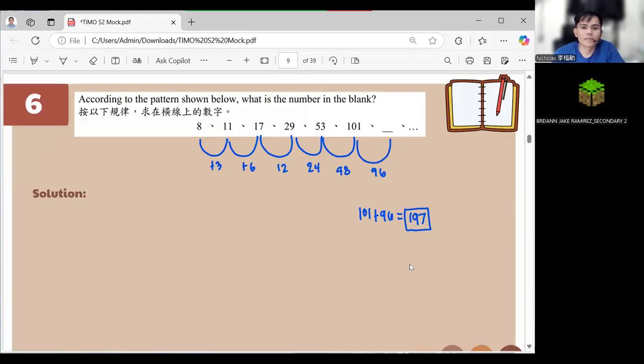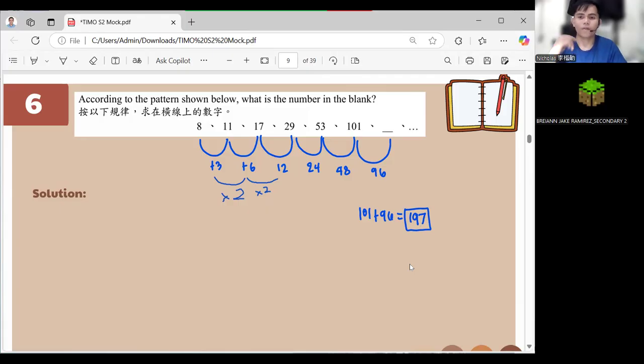Why did you suddenly add 96? Because the pattern there, look at 8 to 11, you added 3. 11 to 17, you added 6. 17 to 29, you added 12. 29 to 53, we added 24. 53 to 101, we added 48. What's the pattern with the numbers that we added? 3, 6, 12, 24, 48, then 96. Okay? So 96 is the one that we are gonna add with 101. So 101 plus 96, 197. Got that one?